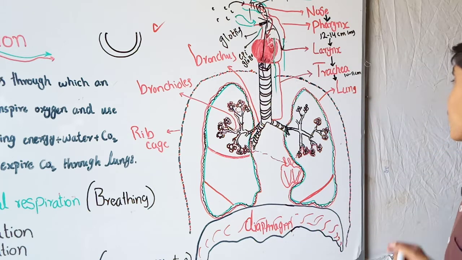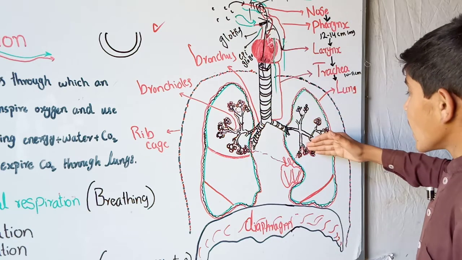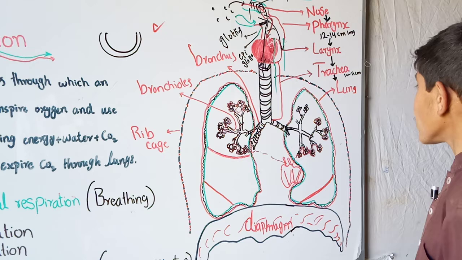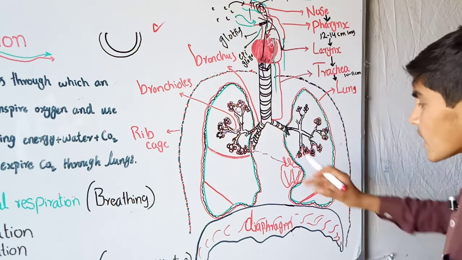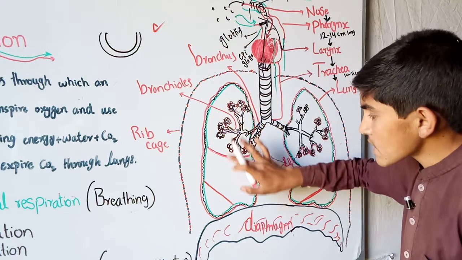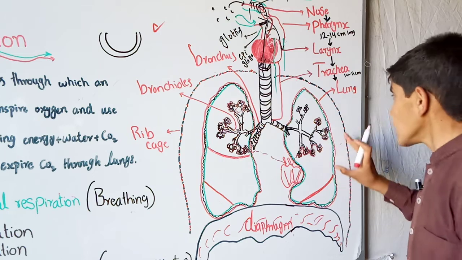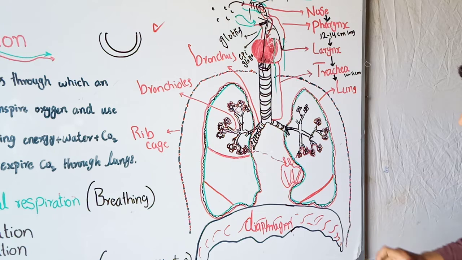Okay, the next part is gas exchange, and the last part in which mostly the gas exchange occurs is the lung. When the air reaches the lungs, this is the right lung and this is the left lung. The right lung is divided into 3 lobes, while the left lung is divided into 2 lobes, the superior lobe and the inferior lobe.